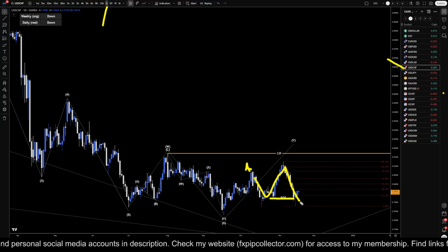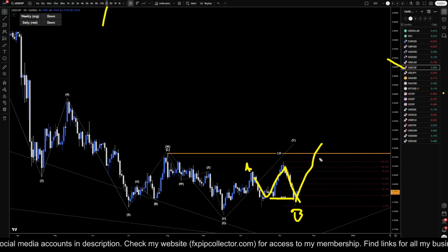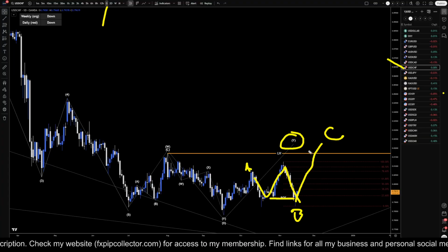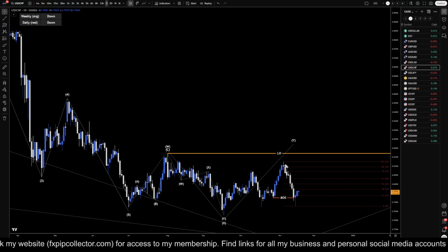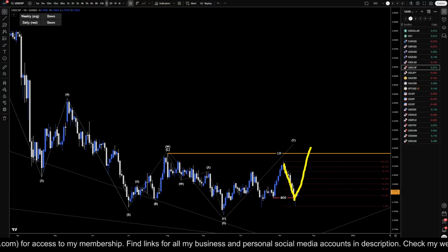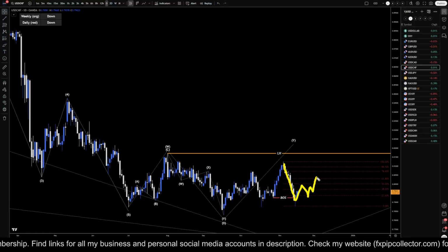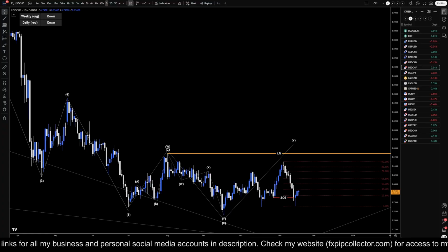This could be like a big old expanding wave B, and it possibly could turn back up for a big C to complete this big WXY pattern on the daily. The only thing we really know right now is that this wave is complete. If this new wave up is impulsive, then we're going to confirm that analysis. If this new wave up is more corrective and overlapping, then it most likely will lead to more downside.